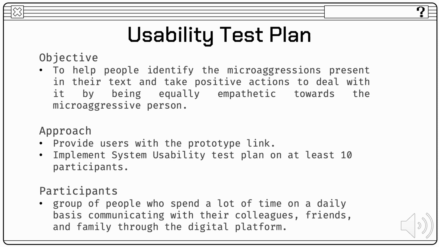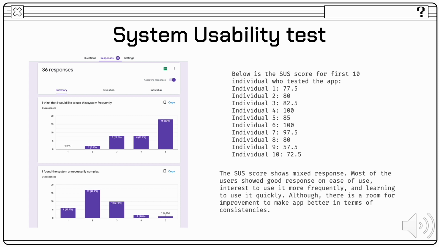So who exactly are the participants? Participants are a group of people who spend a lot of time on a daily basis communicating with their colleagues, friends, and family through the digital platforms. And now, system usability test. We targeted our classmates as well as other students of Harvard University to interview for the system usability test. 36 users responded to our test, out of which 10 individuals' SUS score, which is the system usability score, was calculated.